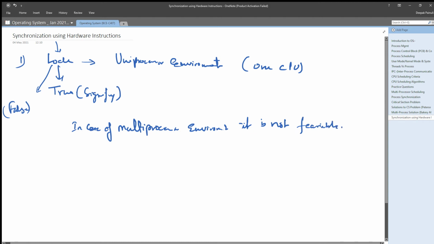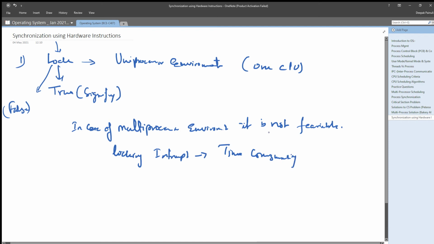Because if you are locking interrupts, it will be time consuming.